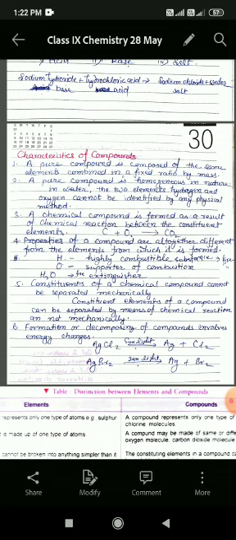Next property, students, third, that is chemical compound is formed as a result of chemical reaction between the constituent elements. So here, students, a compound cannot be formed by simply mixing the elements present. These are combined with each other as a result of some chemical reaction. For example, one method of preparing carbon dioxide is to burn coke in air. If carbon will burn in the presence of air, it will form carbon dioxide.